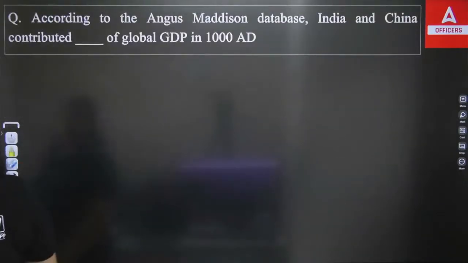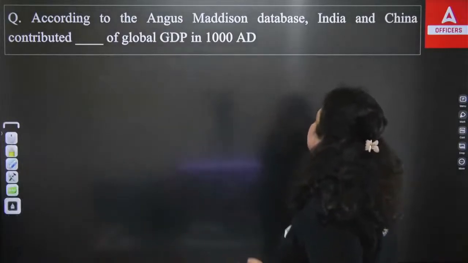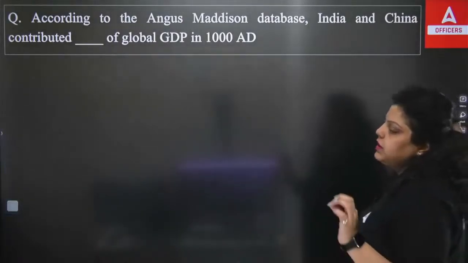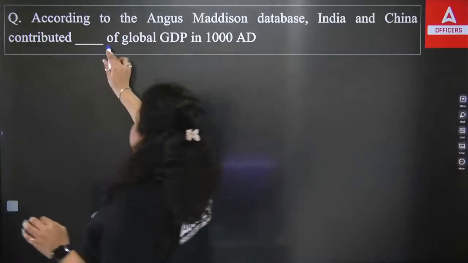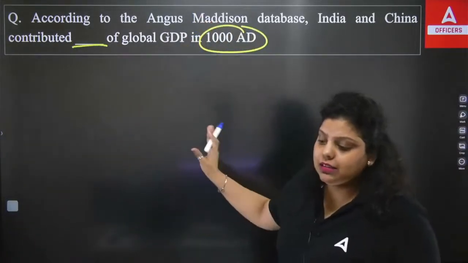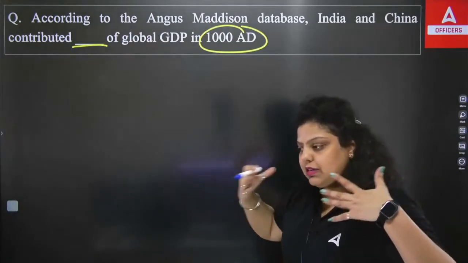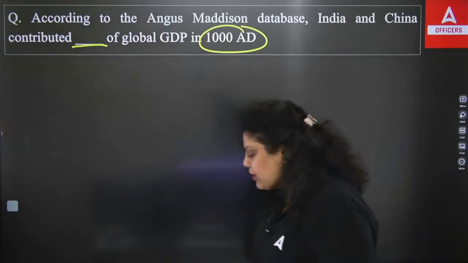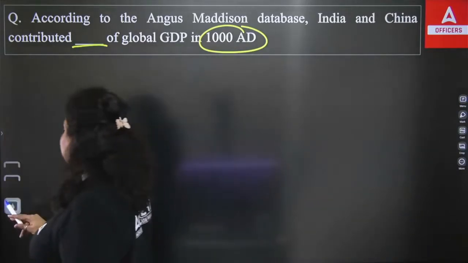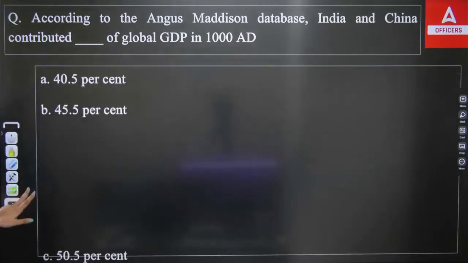The next question is, according to Angus Maddison, again a database question, India and China contributed dash of the global GDP in 1080. This is what you have to remember. Nothing is there to understand in the question. There is no concept. This is data that you have to remember: how much contribution came from the two countries, India and China, in the global GDP.